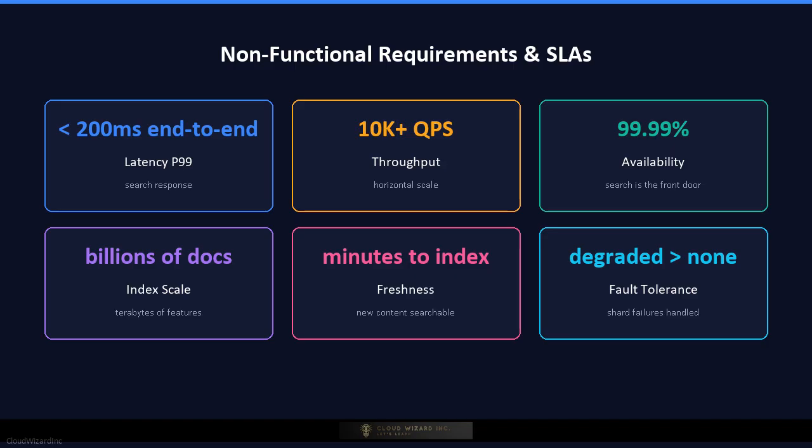The index must support billions of documents with terabytes of feature data. Ranking quality must be measurable and improvable through A/B testing without downtime. The system must be fault-tolerant. If a shard goes down, degraded results are better than no results. And freshness matters. New content should be searchable within minutes of ingestion.